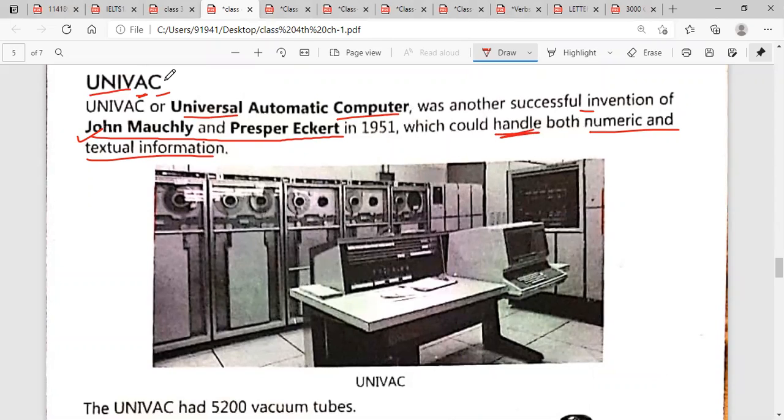Numeric means 1, 2, and 3, this kind of data. Textual means you have written any text, A, B, C, this kind of text. And you can see the image here.